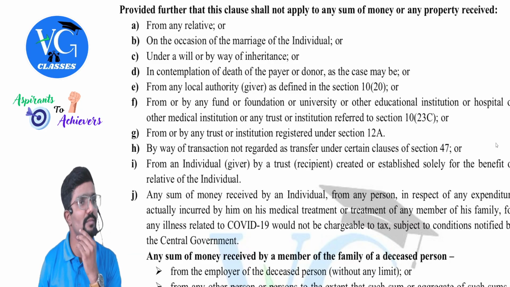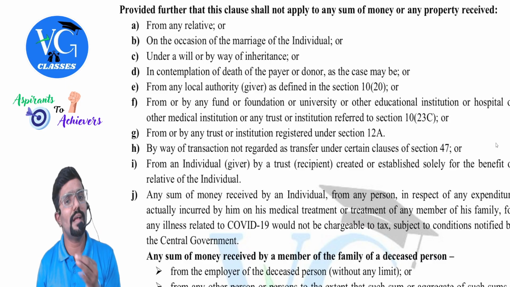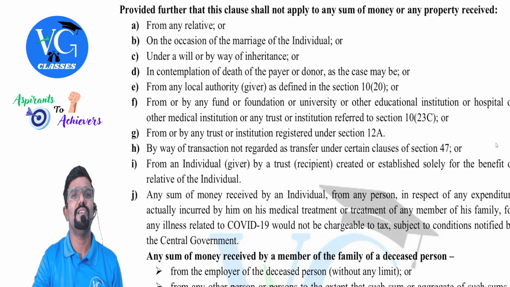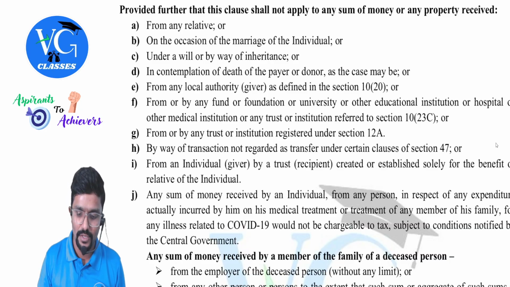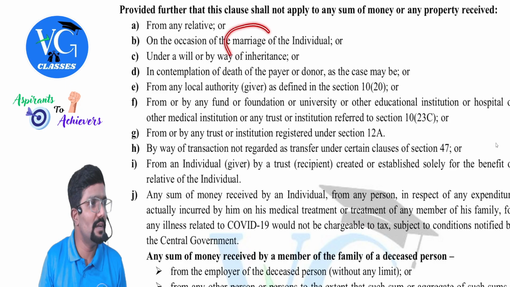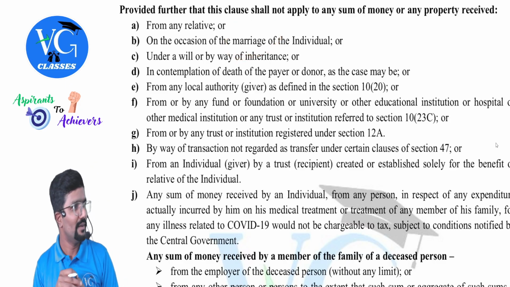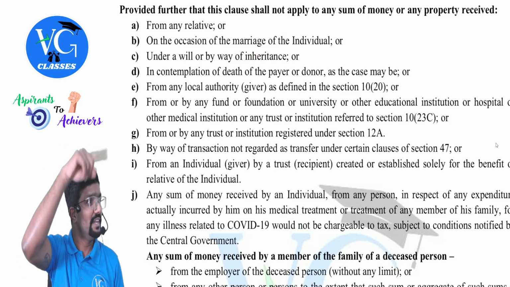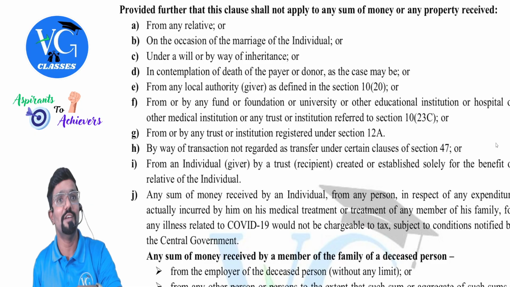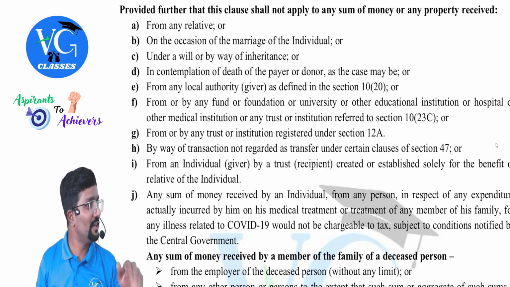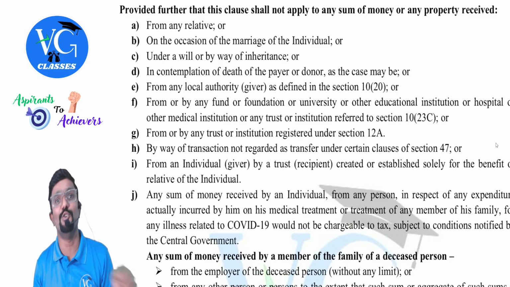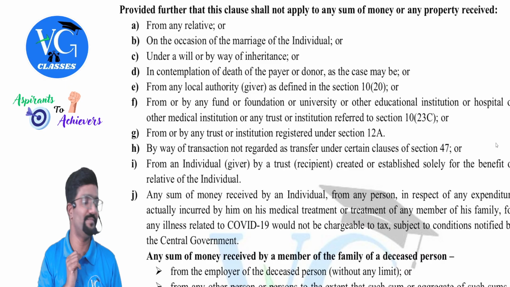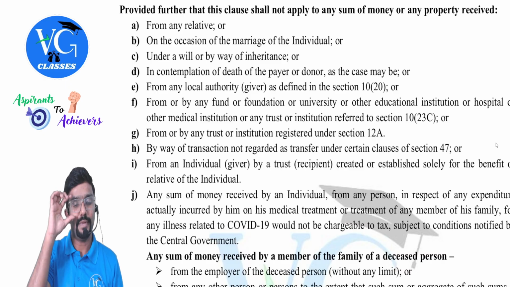Okay, and look at one thing. I don't know whether intentionally they have missed out or what, but they didn't mention any condition here. Whereas for children, everywhere maximum 2. In salary chapter especially, you would have seen maximum 2. Even if you have more than 2, exemption is for 2 only. But here there is no condition. Okay, coming back.